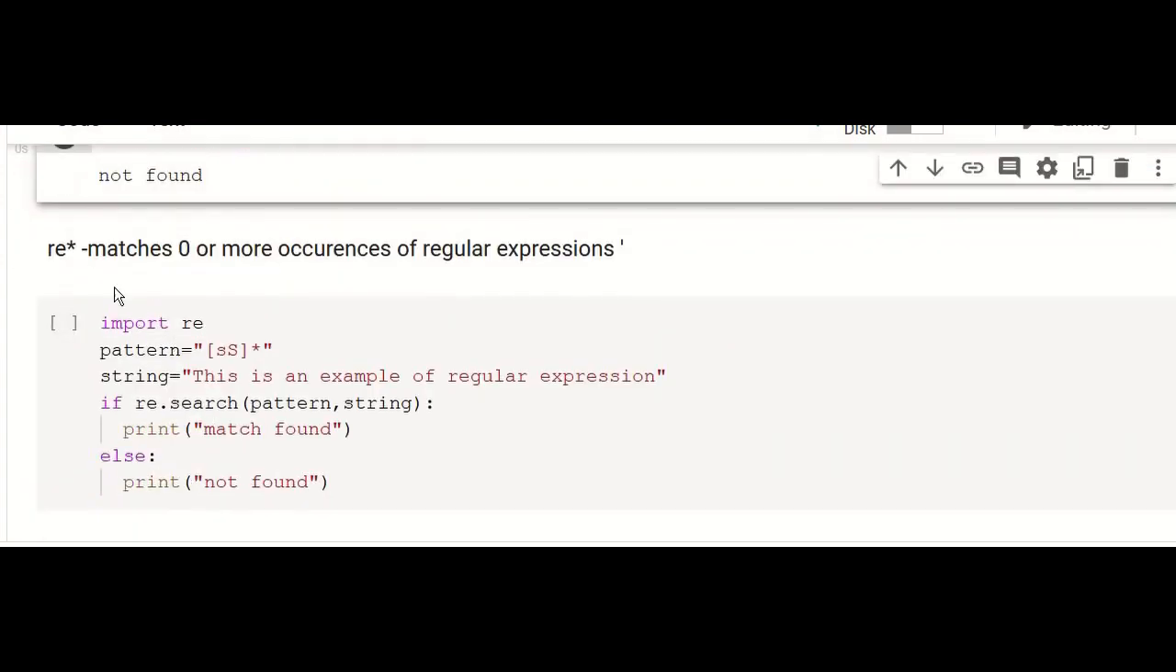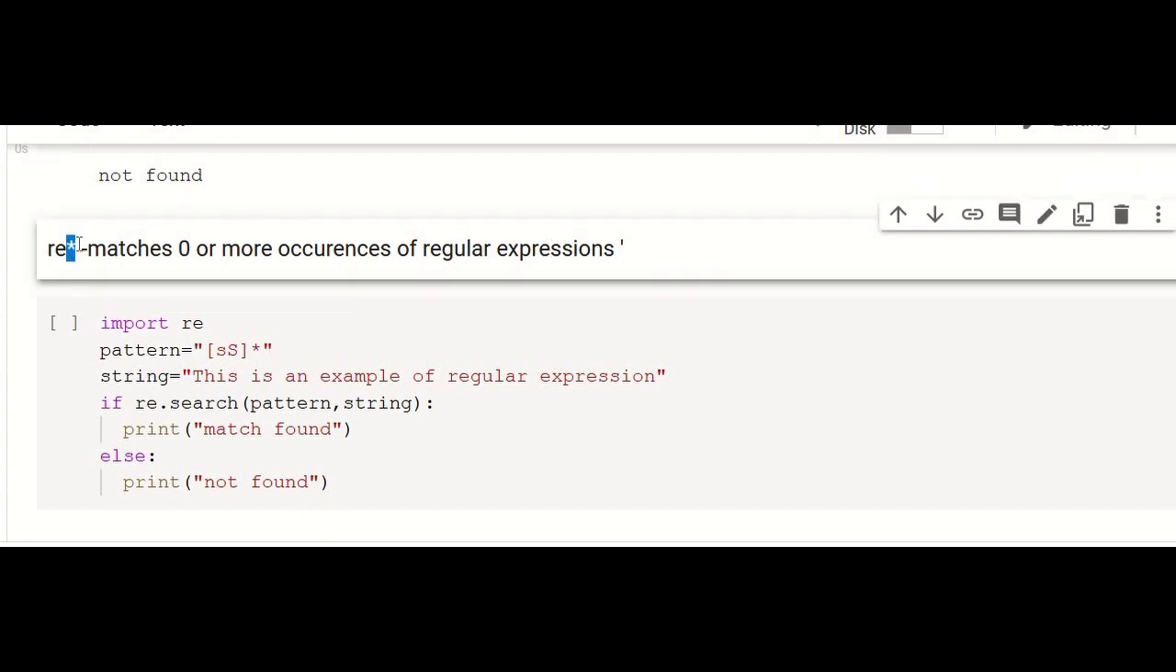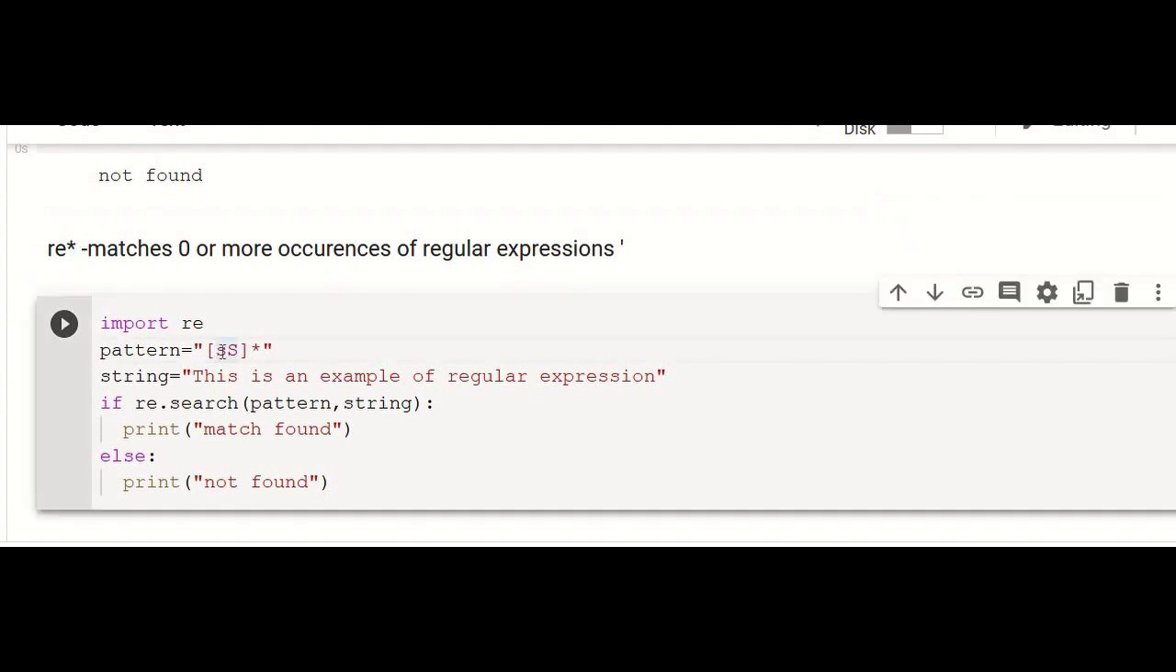And then re* matches 0 or more occurrences of the regular expression. If you have this star, it means that the particular character given inside the square bracket can be repeated 0 or more times. Any of the characters can be repeated. In this pattern, we have small s or capital S, which can be repeated 0 or more times. So this is the string, "This is an example of regular expression."